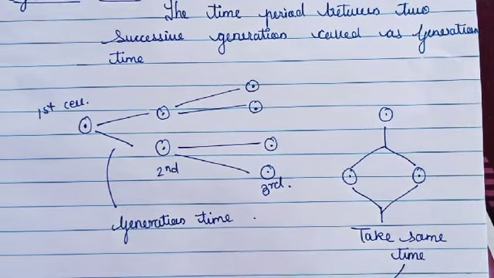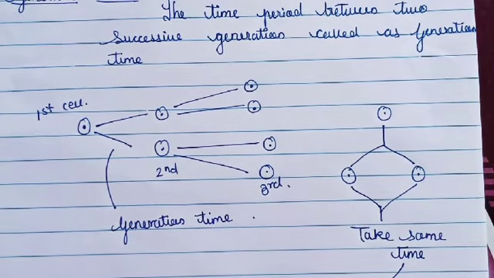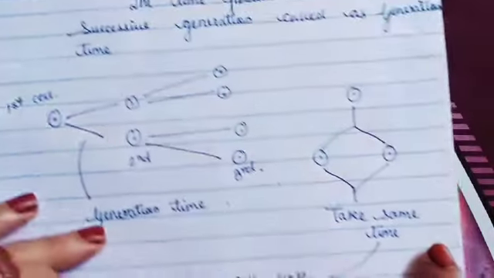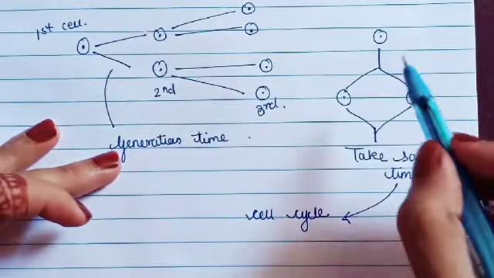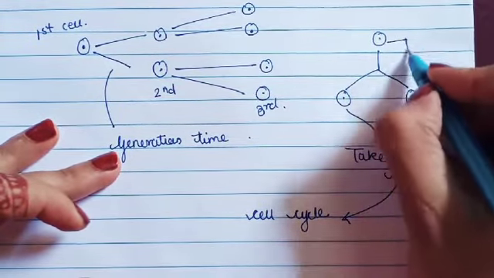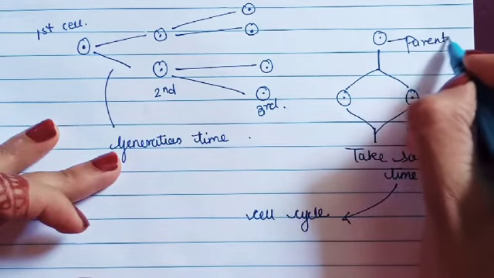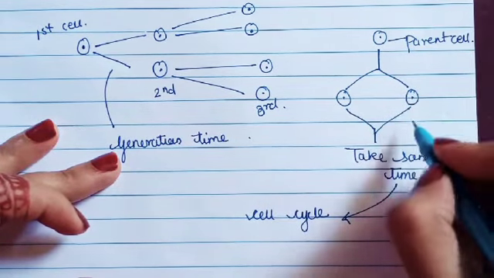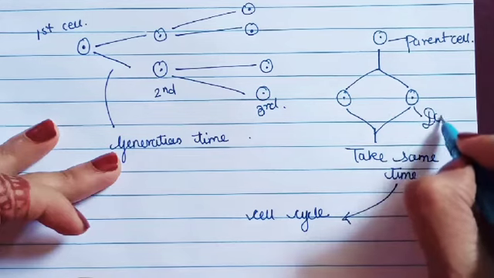And this process is known as a cell cycle. Okay. This is a parent cell, and these are the daughter cells.